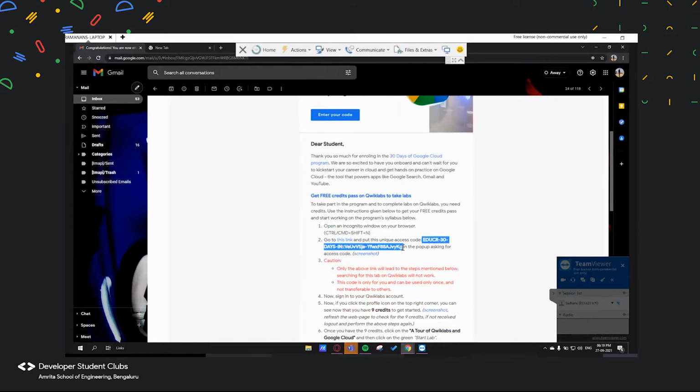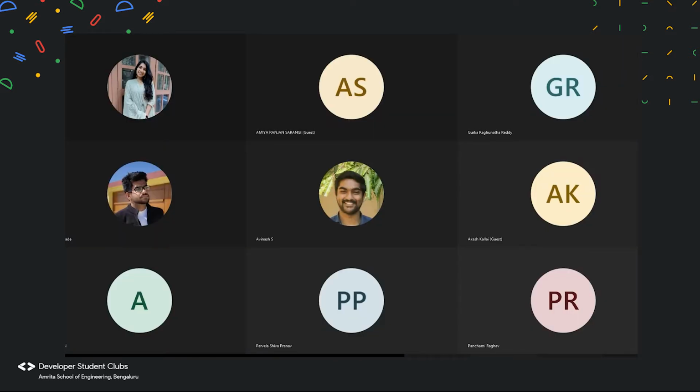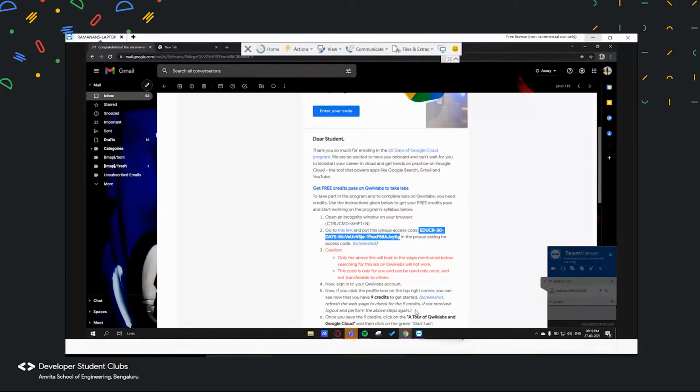Amrita, sorry to disturb. It's not visible actually. You are in the new tab only. Sorry, yeah. Okay, is this fine? Yeah, it's visible, but I'm not able to see this mail. Not sure what it is.